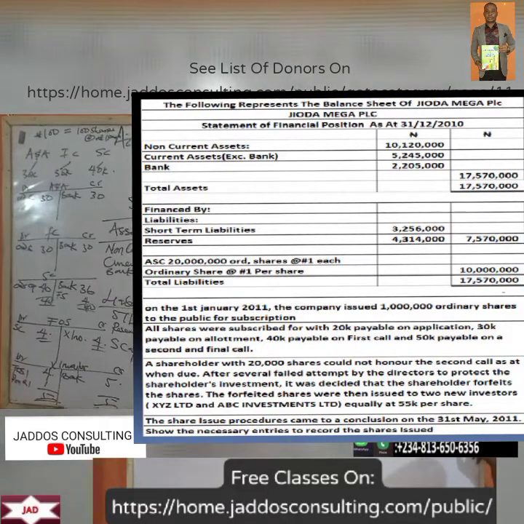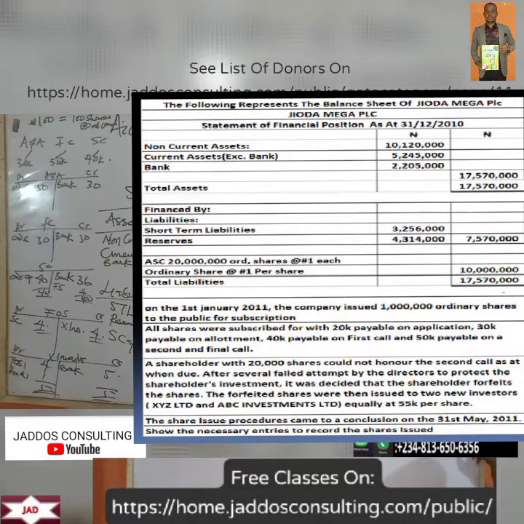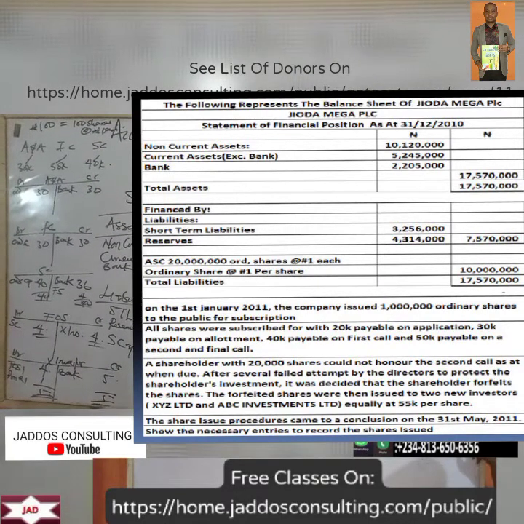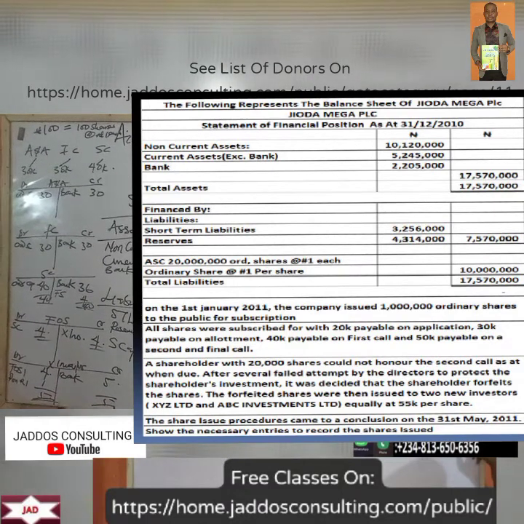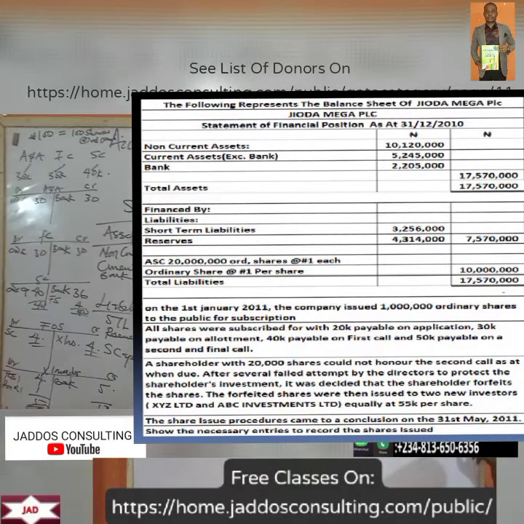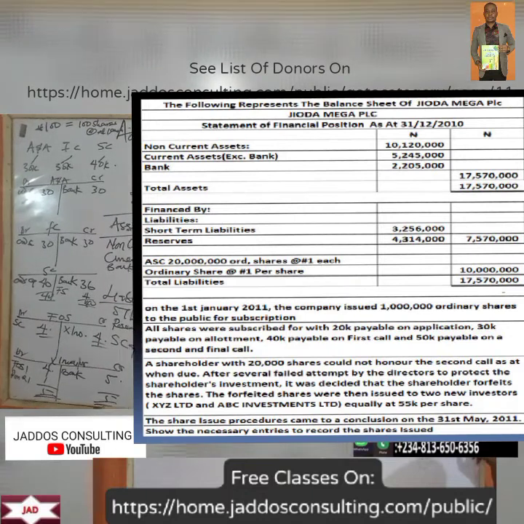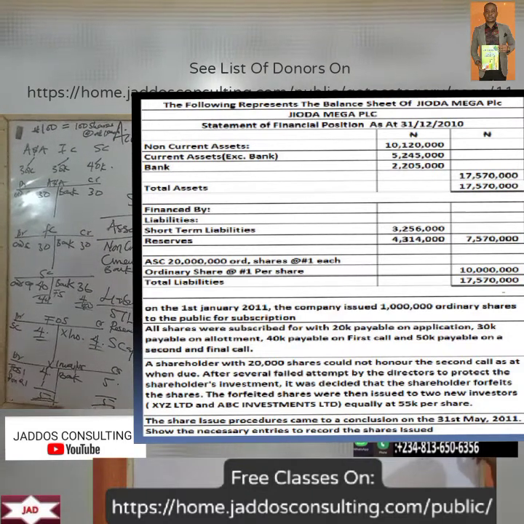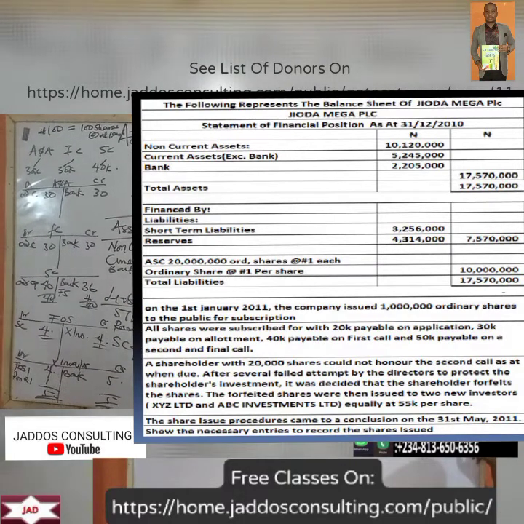A shareholder with 20,000 shares could not honor the second call as at when due. After several failed attempts by the directors to recover the shareholder's investment, it was decided that the shareholder forfeit the shares. Okay, the forfeited shares were then issued to two new investors, XYZ Limited and ABC Investment, equally at 50 kobo per share. The share issue procedure came to a completion on 31st May 2011. Show the necessary entries to record the shares issued.